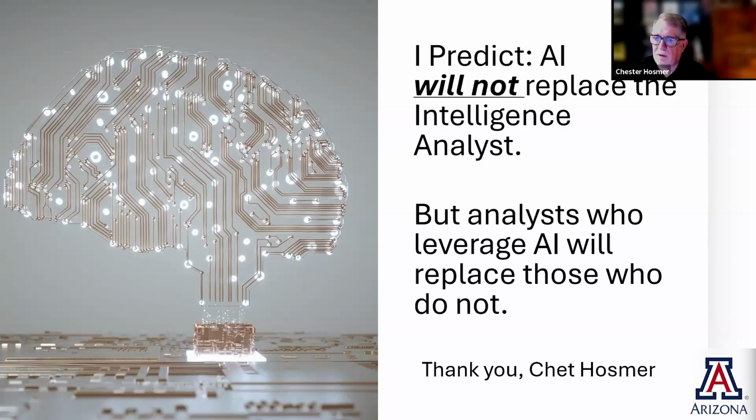And in the case of evidence, if you're doing it right, you're going to be asking the agentic AI system to provide inculpatory as well as exculpatory evidence from the data that's provided.